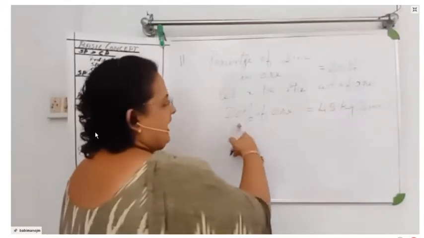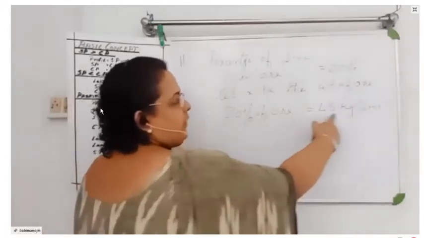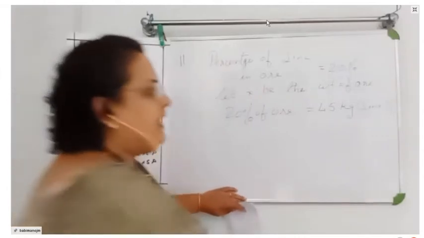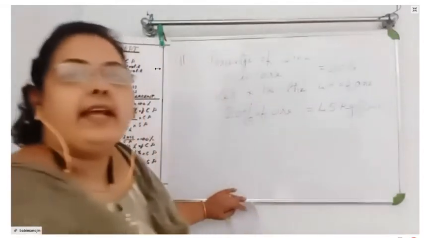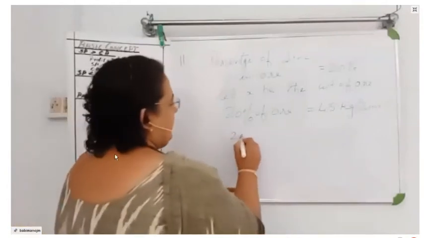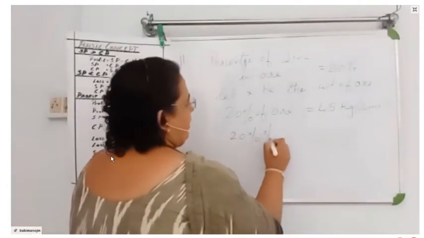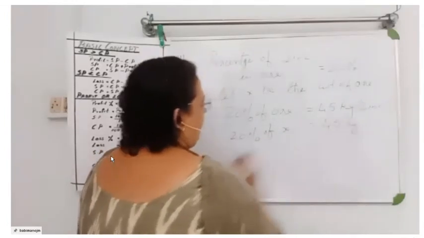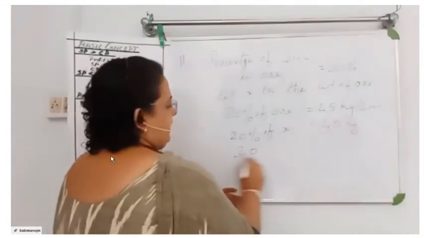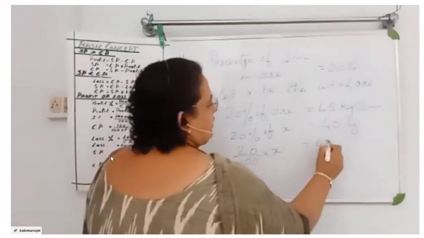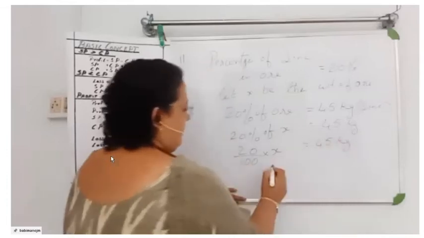So here 20 percentage of ore is equal to 45 kilograms of zinc. Zinc I have put in the bracket there for you to understand. So here 20 percentage of X is equal to 45 kilograms. 20 by 100 into X is equal to 45 kilograms.